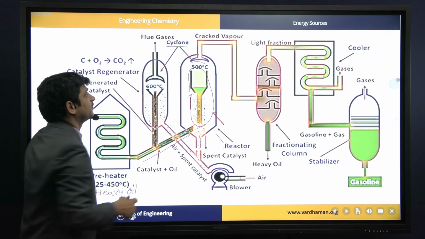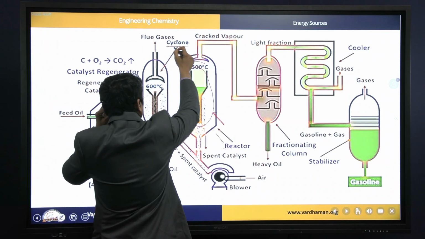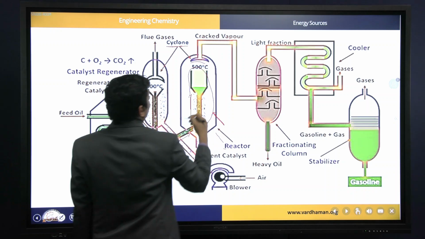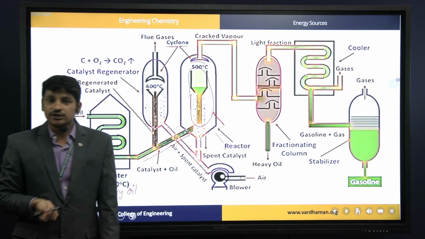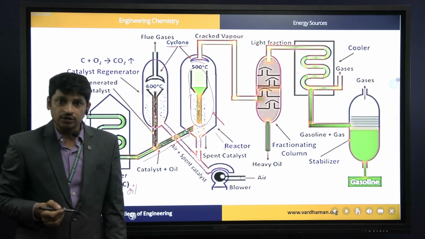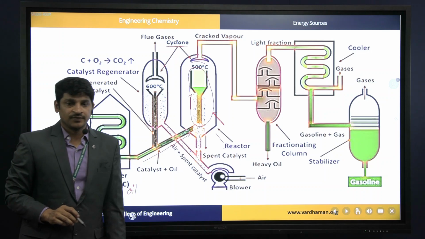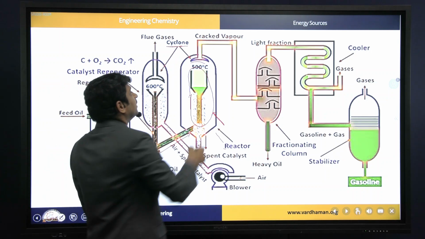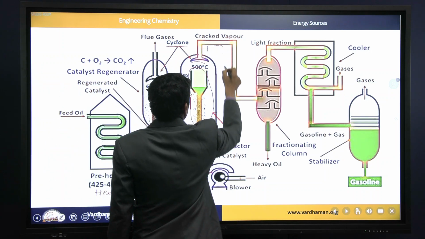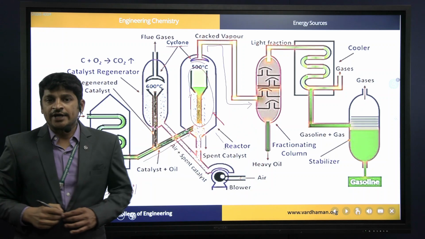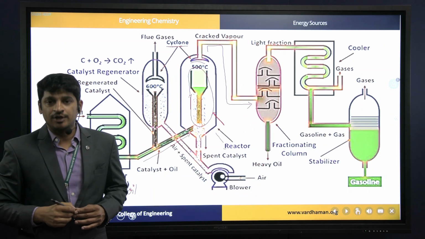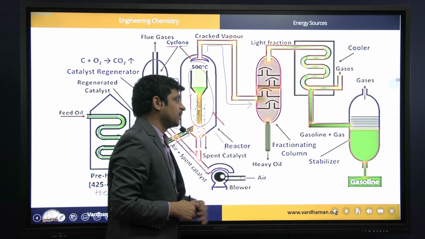So the major role of this cyclone is that it allows only the cracked vapors but not catalyst and also not uncracked portions. And after cracking, the cracked vapors will be sent into the fractional distillation tower. Cracked portions or cracked vapors will be sent into the fractional distillation tower.